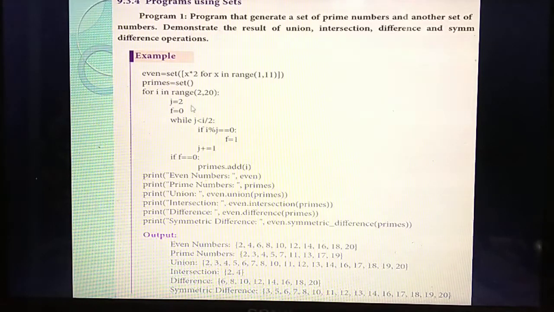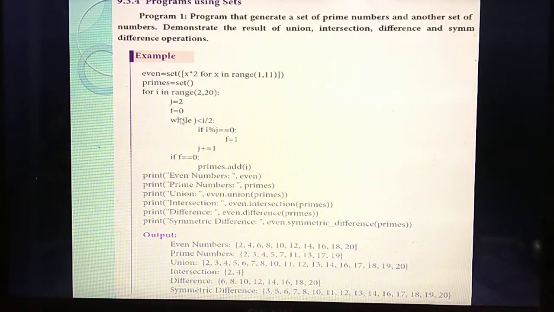For example, first time 2, next time 3, next time 4, 5. Understand? So while j is less than i divided by 2, if you get the remainder 0 the value of f will be 1, and j is incremented by 1. Understand?